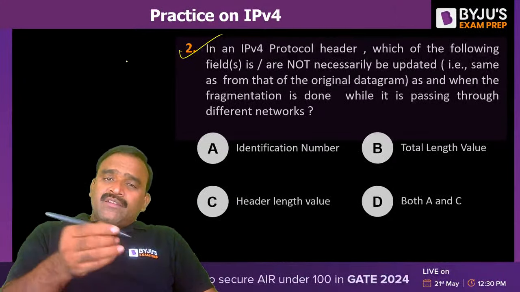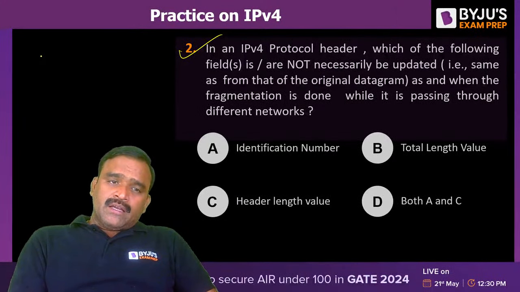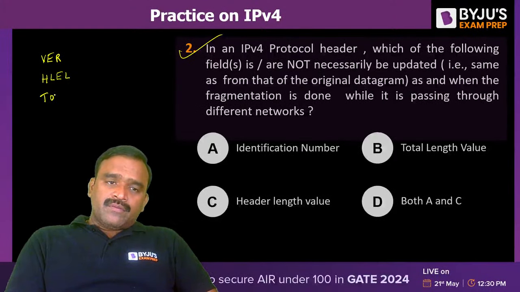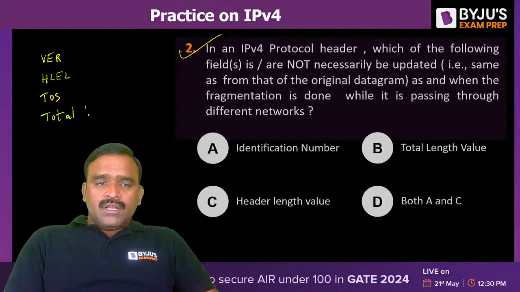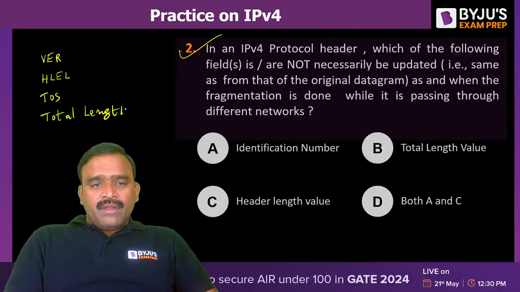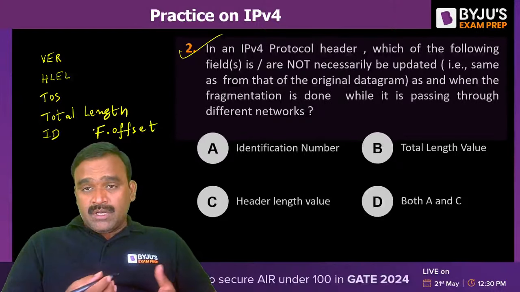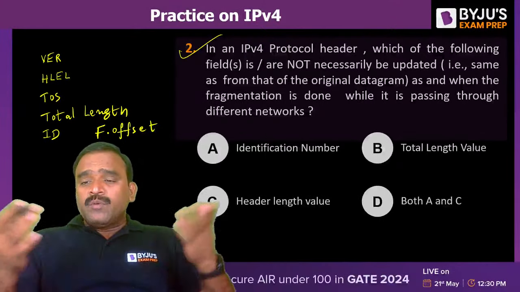So there are different fields in the IPv4 header. You may have a version field, a header length field, a type of service field, a total length field, and also an identification value, the ID value. You may have a fragmentation offset and DF, MF bits, and source IP address, destination IP address, protocol, TTL. So many fields are there.